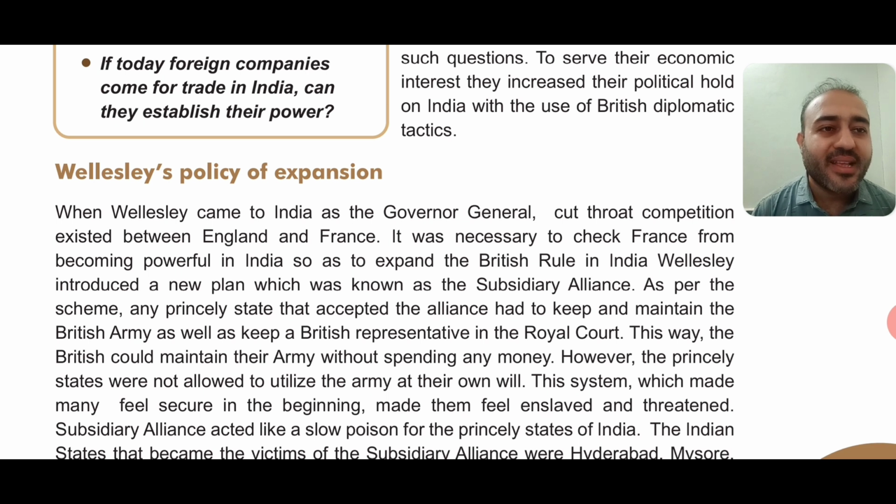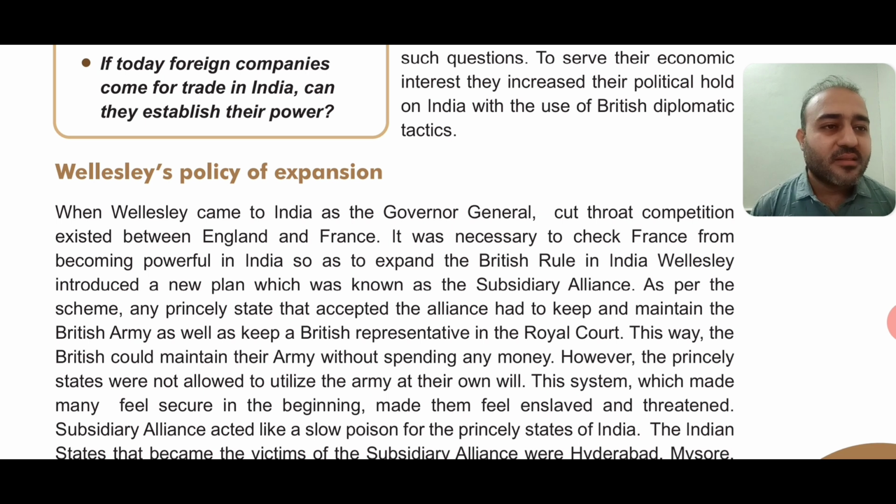It was necessary to check France from becoming powerful. To check means to restrain or to stop. So it was necessary for the Britishers to stop France from becoming powerful in India, so as to expand the British rule in India. Wellesley introduced a new plan which was known as the Subsidiary Alliance.